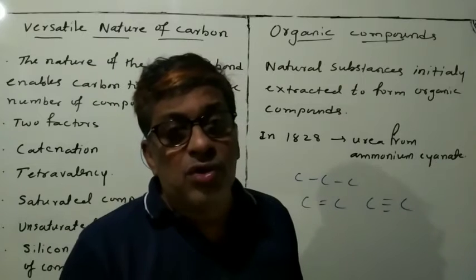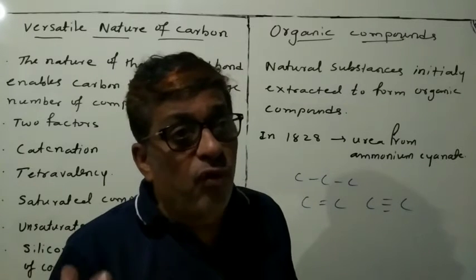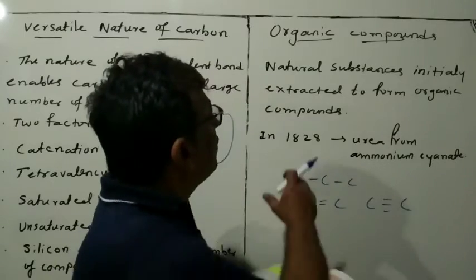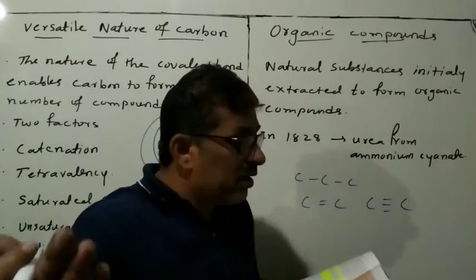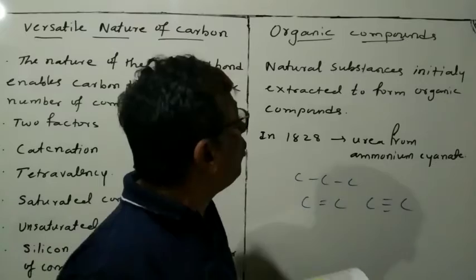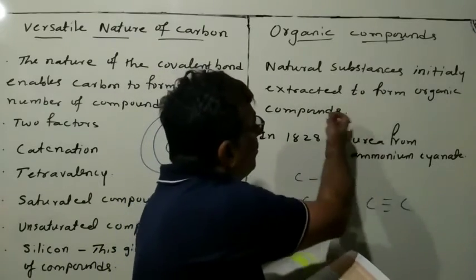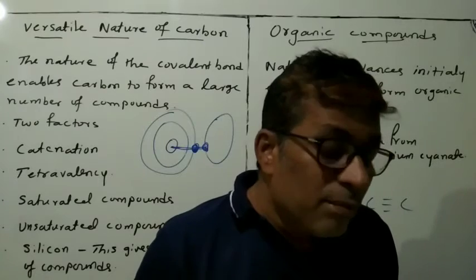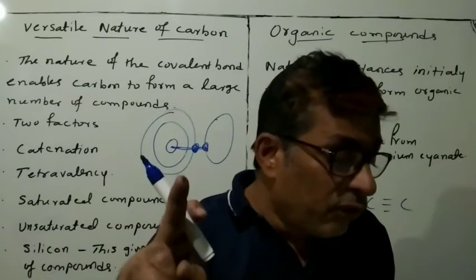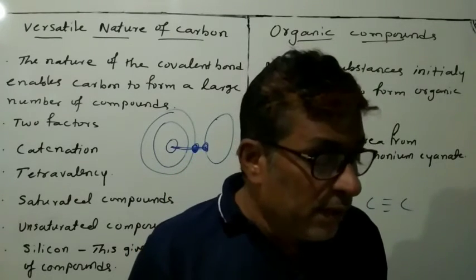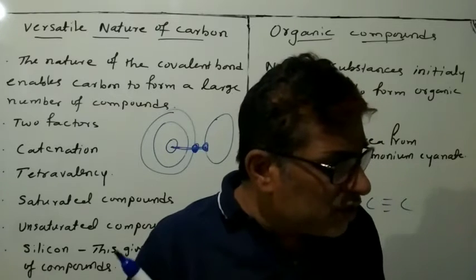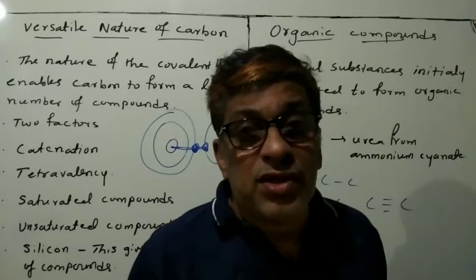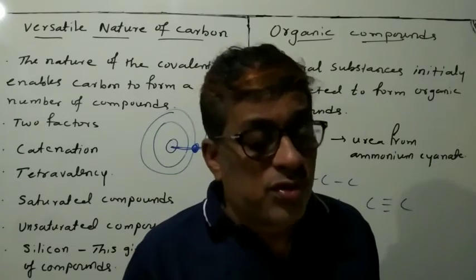Vital force, or natural force, was believed by people to be needed, since compounds can be obtained from natural substances like plants, animals, coal and petroleum. These are the organic compounds, but it was believed possible only in the living system, and that a vital force, a natural force, is required.